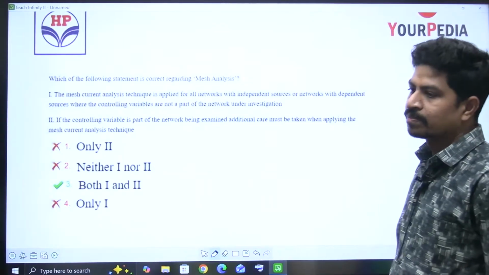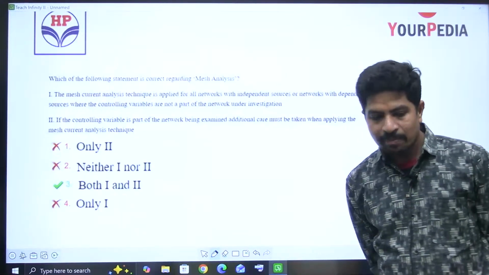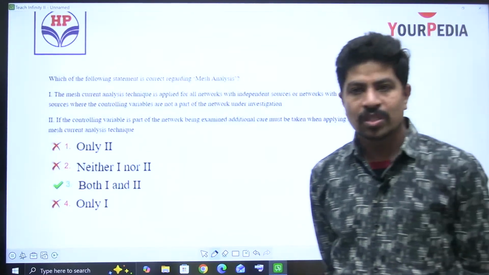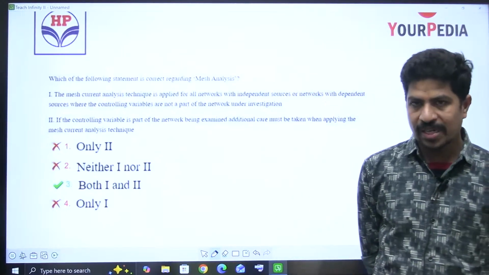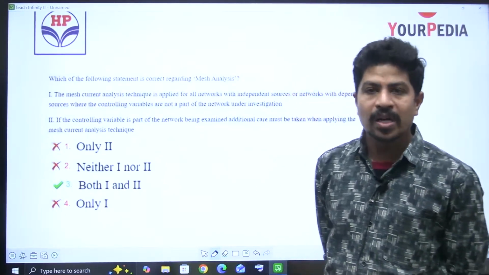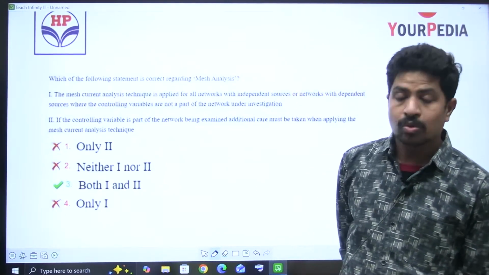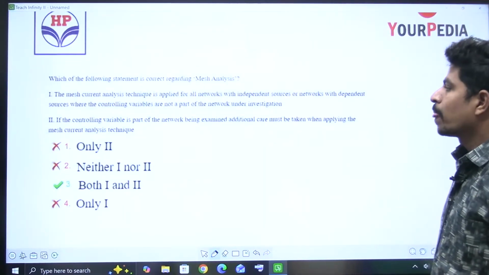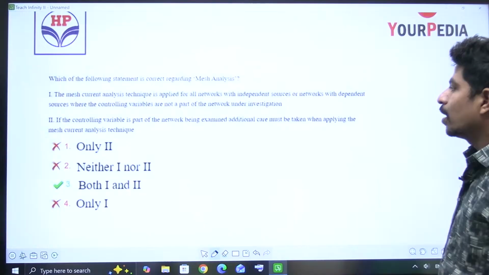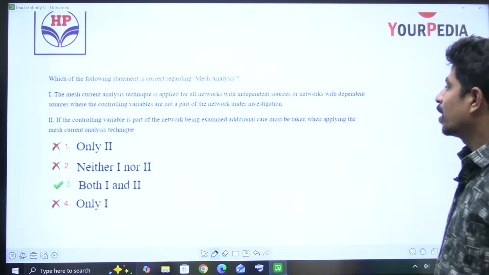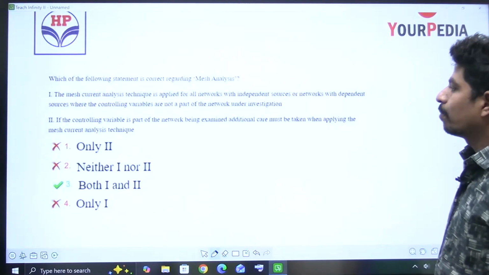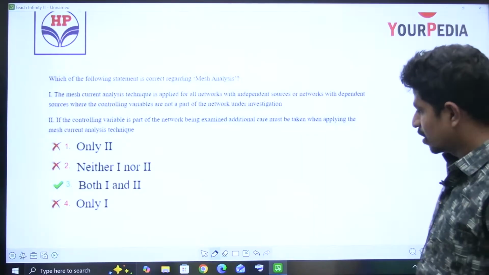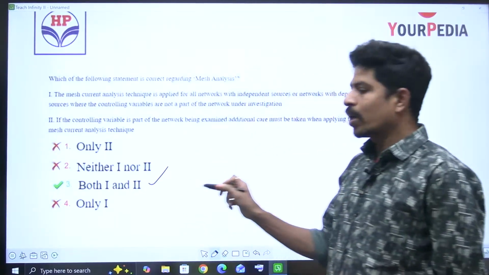Yes, perfect. See, the statement looks big, but whether independent sources or dependent sources, mesh analysis is perfectly applicable in the circuit, right? Next, if the controlling variable is part of the network being examined, additional care must be taken when applying the mesh current analysis. Yes, that is also perfectly correct. Both 1 and 2 are correct.